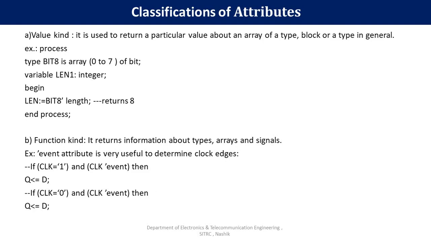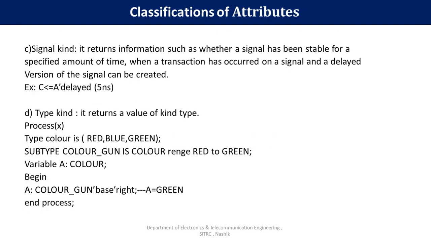This is about the rising edge of the clock. Similar way, you can write the code for the falling edge of the clock like this. If clock'event and clock equal to 0, then Q is assigned D. Means depending on rising edge or falling edge you are going to consider for your program or in your hardware, you can assign the output or change in the output. Here in D flip-flop, output is assigned the input data at rising or falling edge of the clock. This is about function kind attributes.